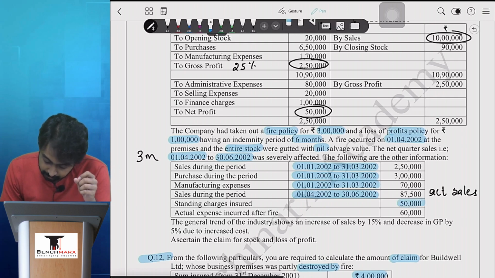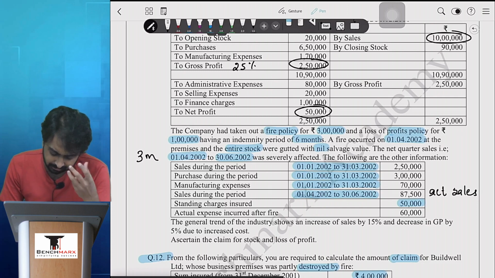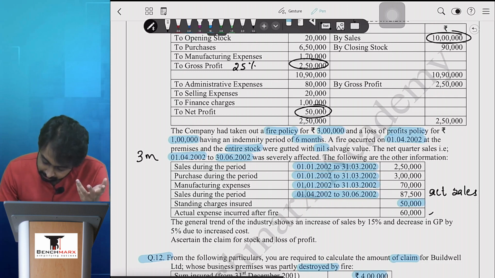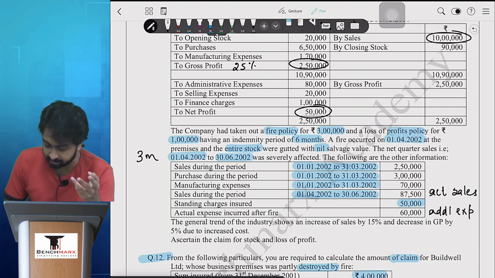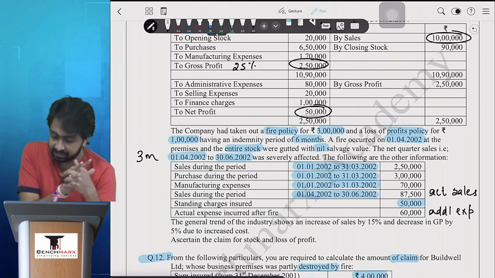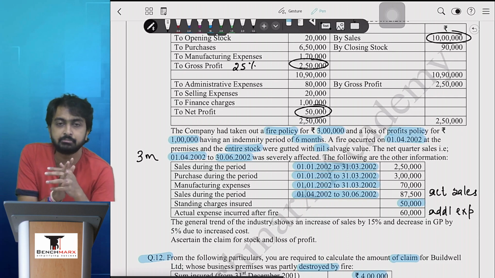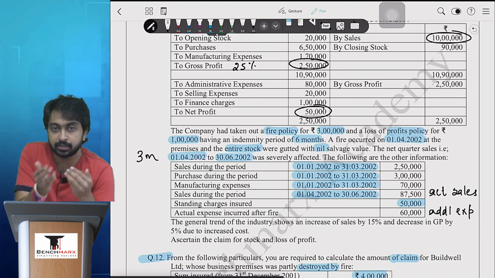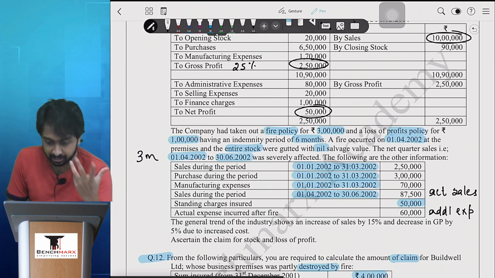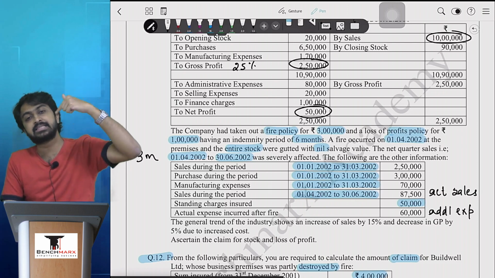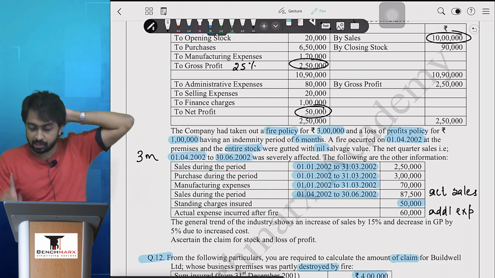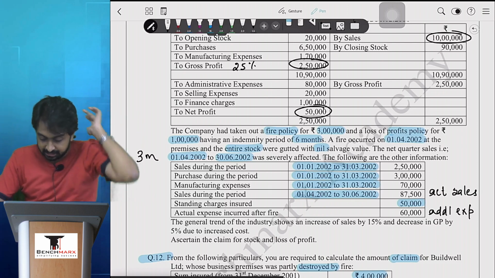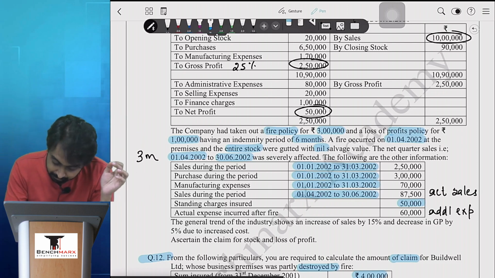And actual expenses incurred after fire. It's not directly given, but this can be inferred as the additional expenses due to fire. ये अपना rise in the expenses. This in my example is nothing but the additional cost of rent that we must have taken once my shop was on fire. These are my additional expenses. अपना point number 7A, 7B and 7C in our loss of profit का questions. ठीक है. General trend is 15%.